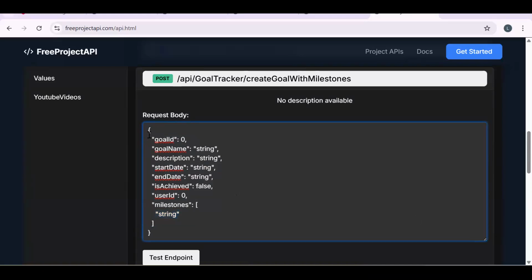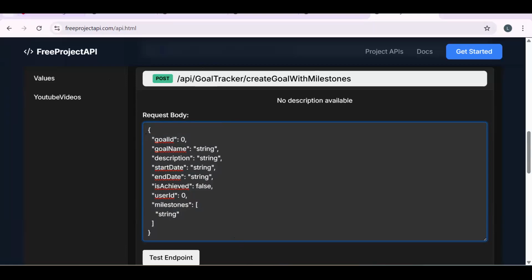So this is single with multiple. Here we have some single data, and inside that, only in milestone we have to pass an array of the milestones. I mean, let's say I have this goal, inside that goal these are the milestones I'm going to achieve, or just to divide that goal into smaller pieces. So this is a single with multiple entity form. For that, we will be using a reactive form so that I can explain that form array thing also. How do we create that form array and dynamic form creation?